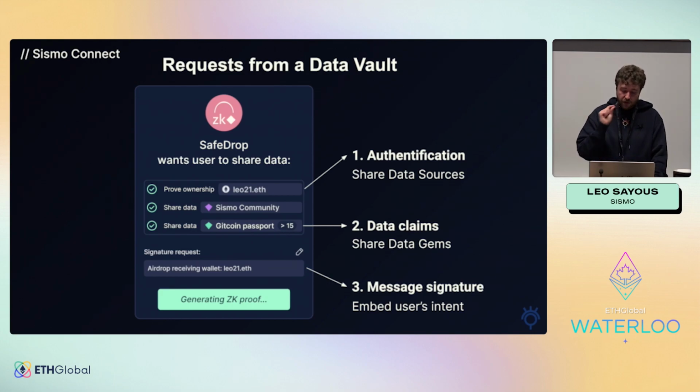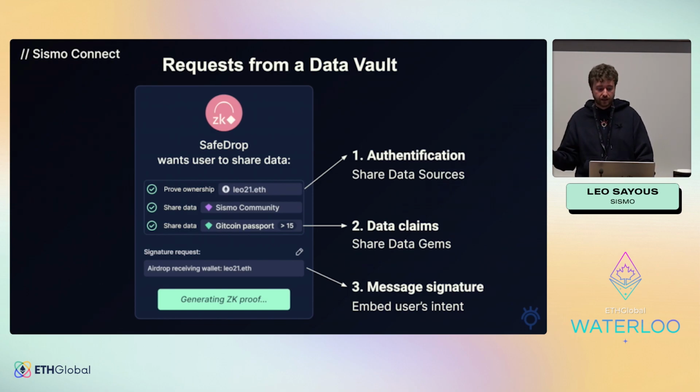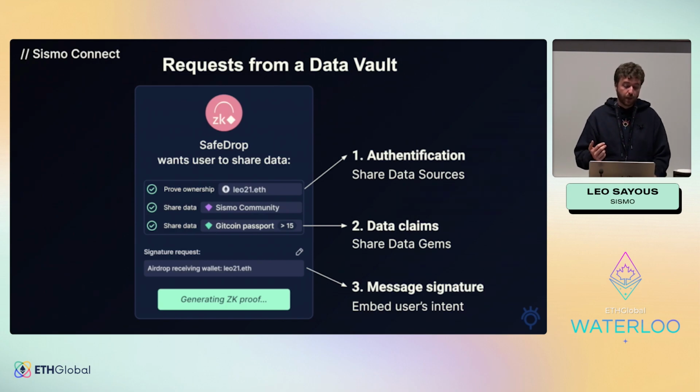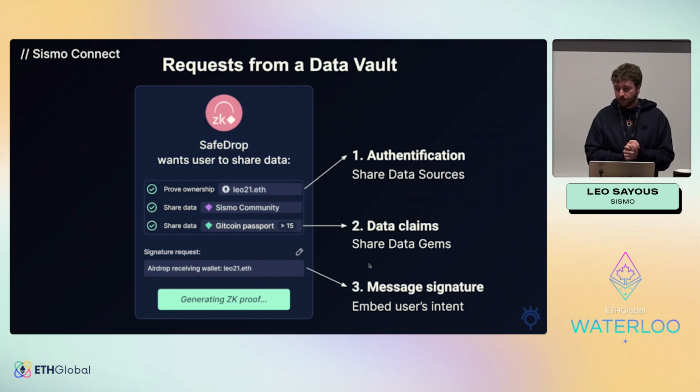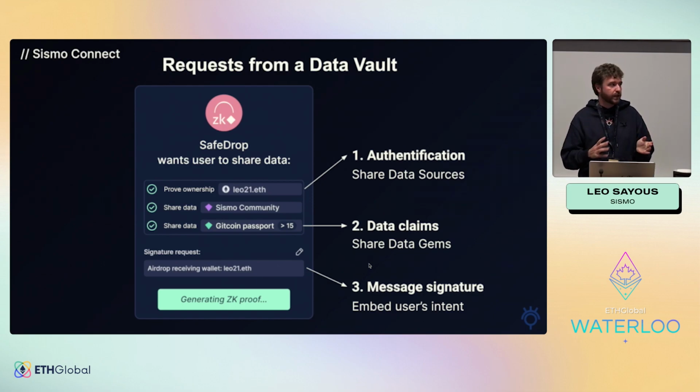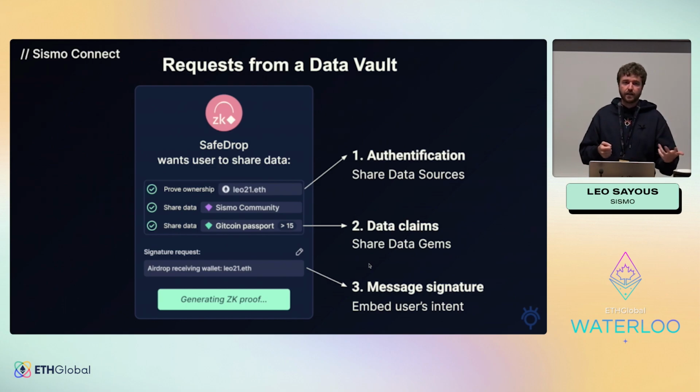And you can share some data gems. So I just disclose that I am part of the Gitcoin passport groups with a score that is more than 15, but the application won't know that I have 42 in fact, and that I am also a Sismo community member, but the application won't know from which accounts. And finally, I have the message signature at the end, and it serves to embed user intent. For example, for voting, you could say I agree or I disagree.